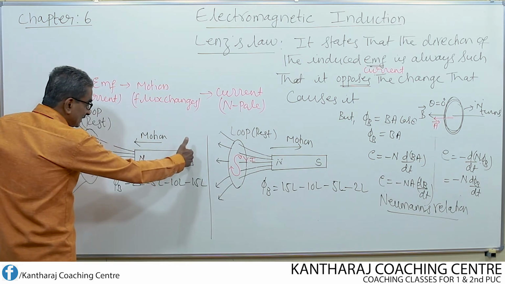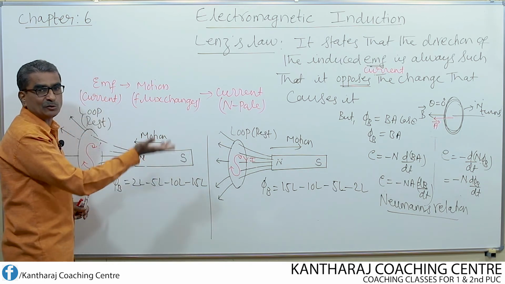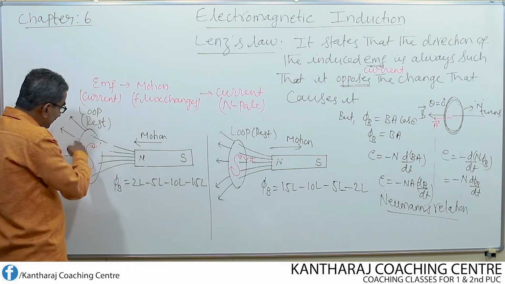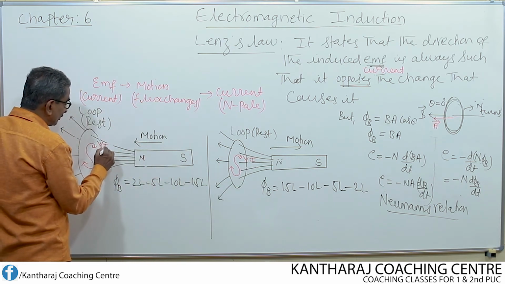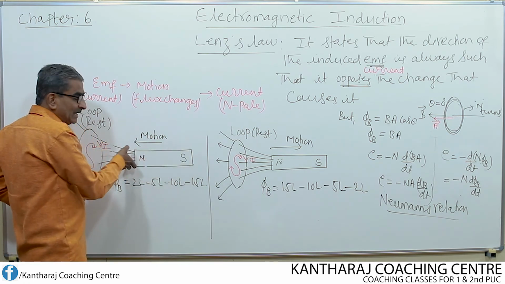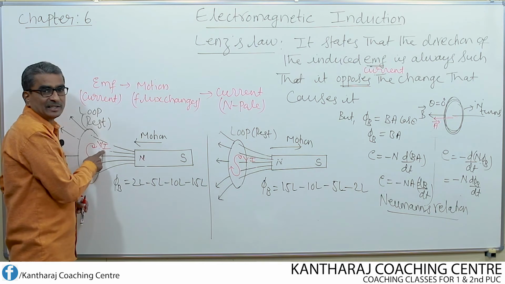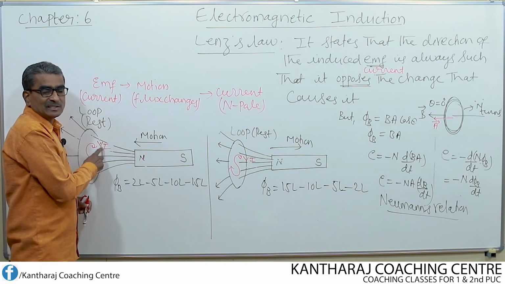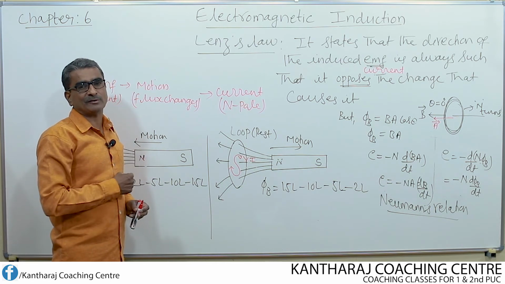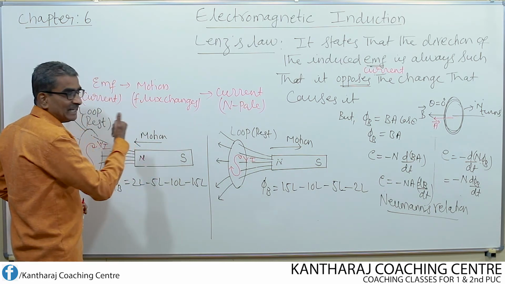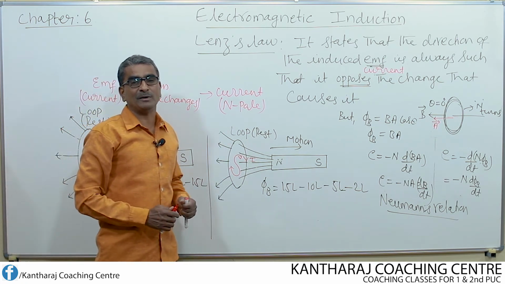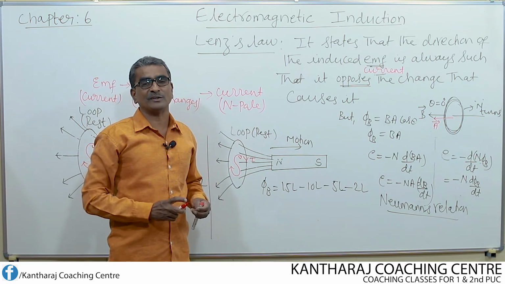As a result, the speed and kinetic energy of the magnet go on increasing. When kinetic energy and speed of the magnet increase, the induced current also goes on increasing. That means what has happened here? Without spending any mechanical energy, we are able to generate electric energy, which is not possible. This is strictly against the law of conservation of energy, a violation of the law of conservation of energy.